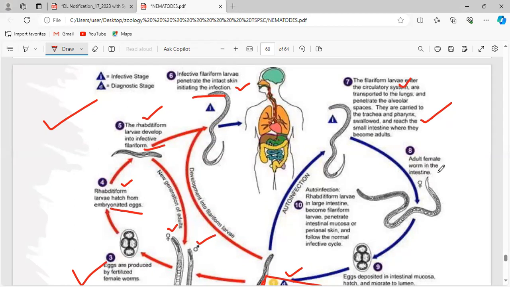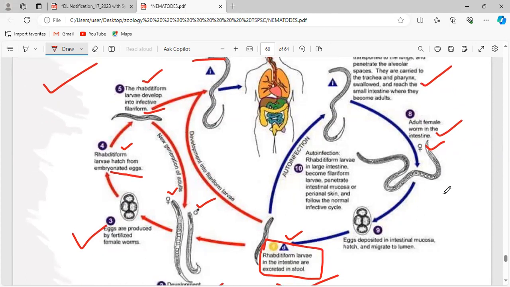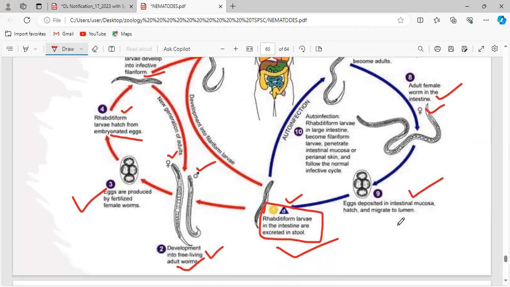Now, the adult female which is present in the intestine will be fused with the adult male one. Again, the eggs will be deposited in the intestine, the eggs will be produced, and after the eggs are produced, the concept of auto-infection will be seen here.